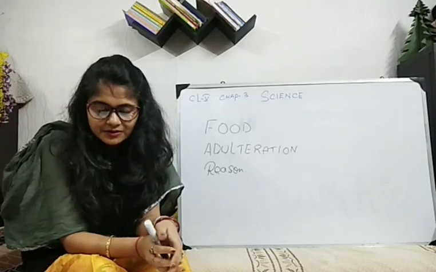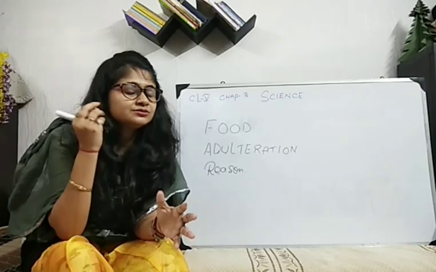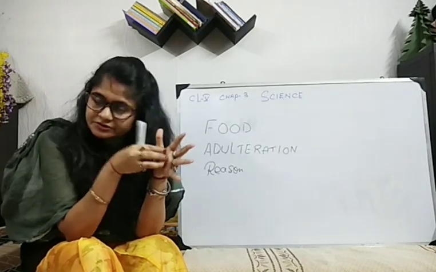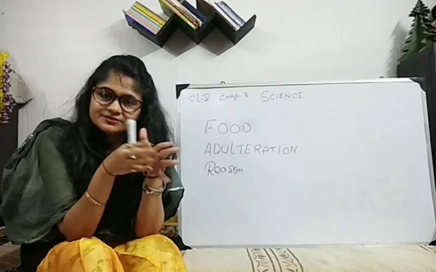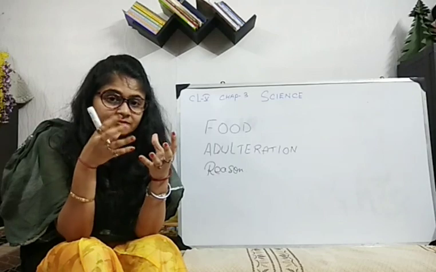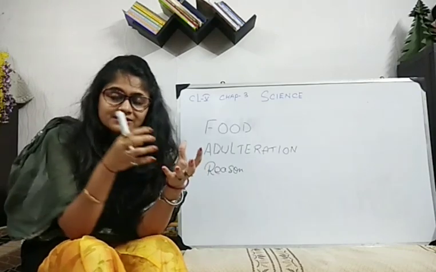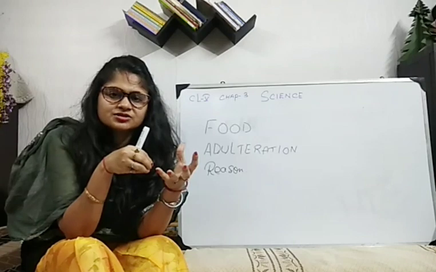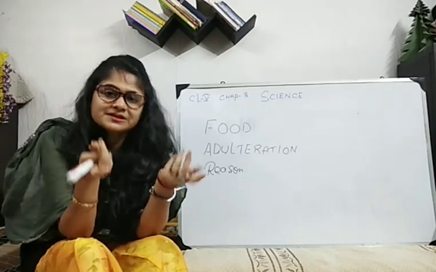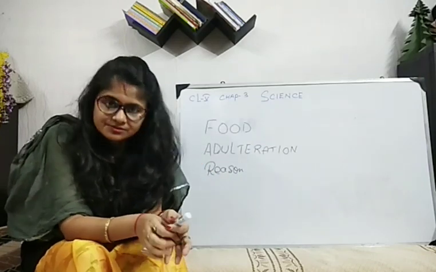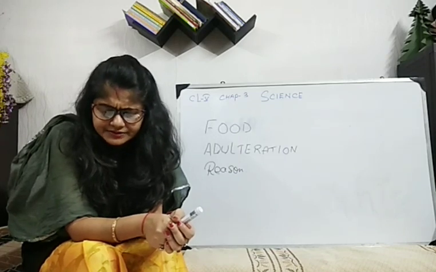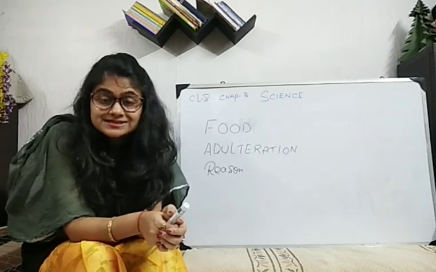For example, chili powder is adulterated with what? Just think, what is the chili powder color? Red. Bricks color is also red. So brick powder is mixed with the chili powder, and we are getting chili powder. We think that we are purchasing chili powder only, but sometimes this adulteration happens. Okay. And last option here, it is given, rice is found adulterated with some small stones to increase its weight.